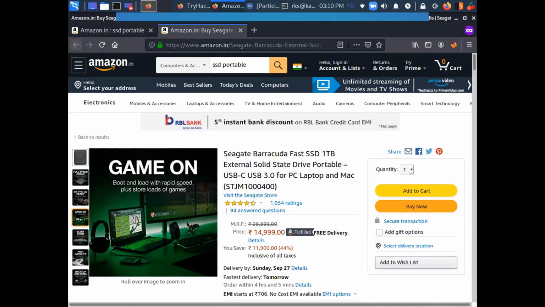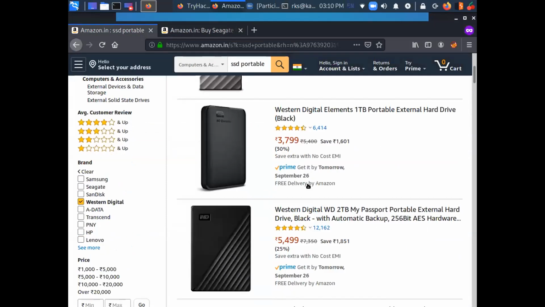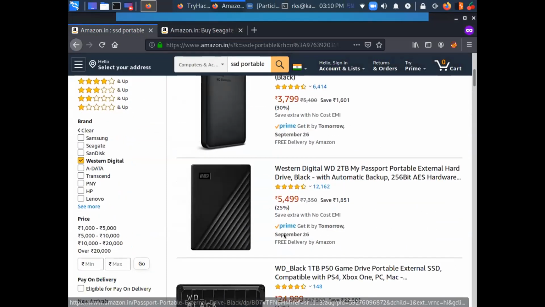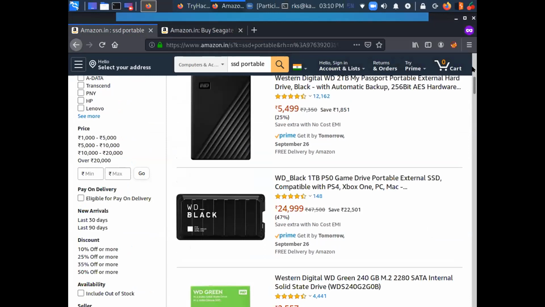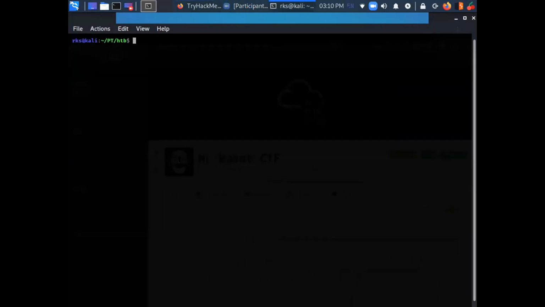So, okay, let me close this stuff. So let me set up my VPN connection first of all. Okay, and it is in my downloads directory.